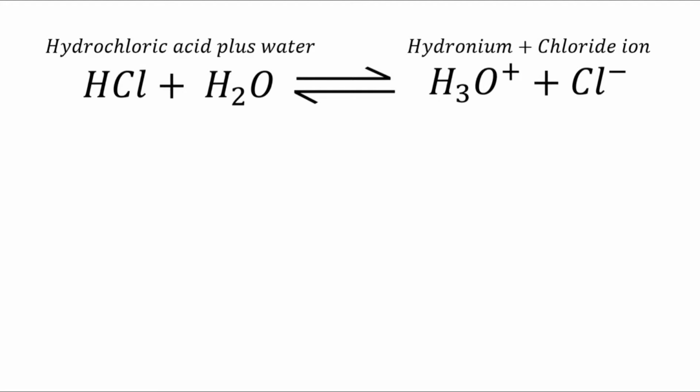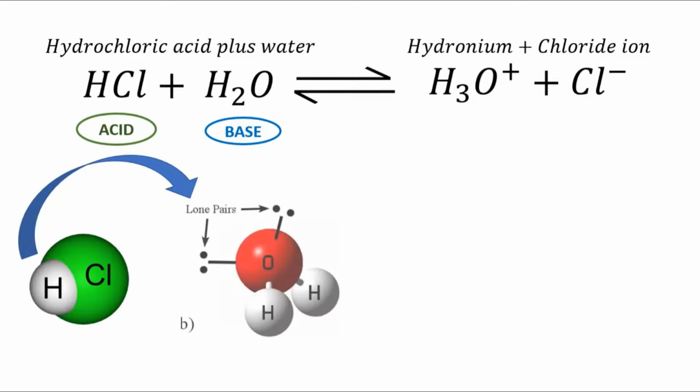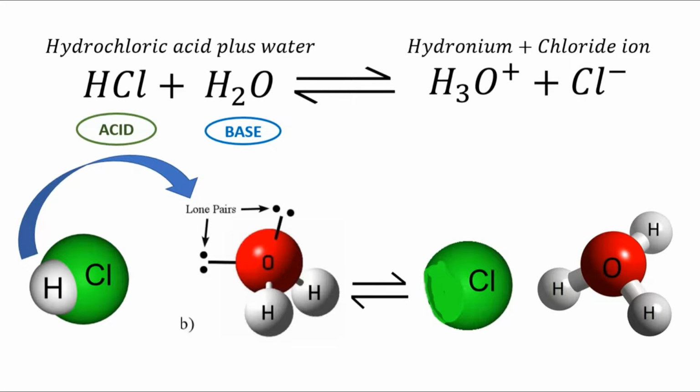Let's take the reaction between hydrogen chloride and water. In this reaction, the hydrogen chloride acts as the acid and the water as the base. Now, the H+ proton of the hydrogen chloride gets attracted by the lone pairs existing in the water molecule, resulting in H3O+ and chloride.